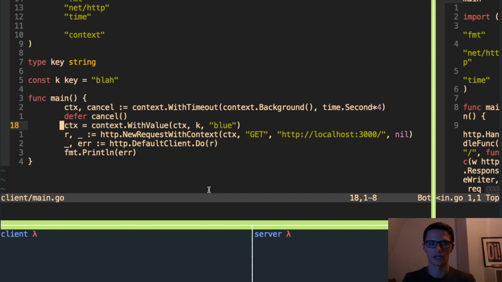So we've looked at how we can use contexts within a process to establish timeouts, to cascade those timeouts through children, and to manage the request lifecycle through those timeouts and cancel methods.